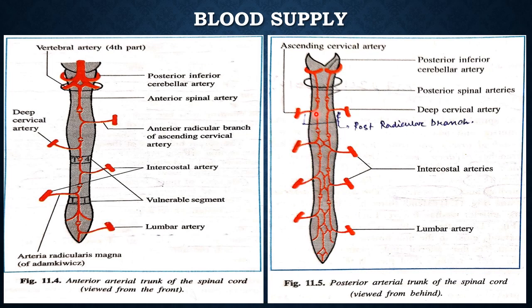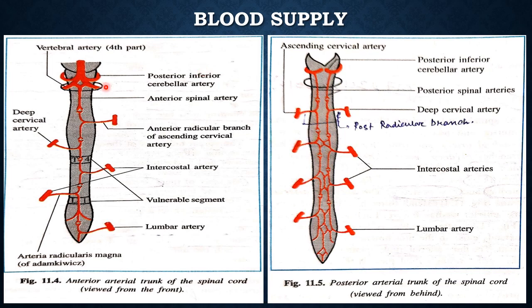The fourth part of the intracranial vertebral artery provides two spinal branches, the anterior spinal artery and the posterior spinal artery.